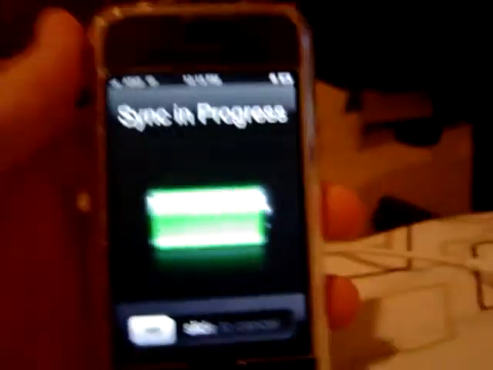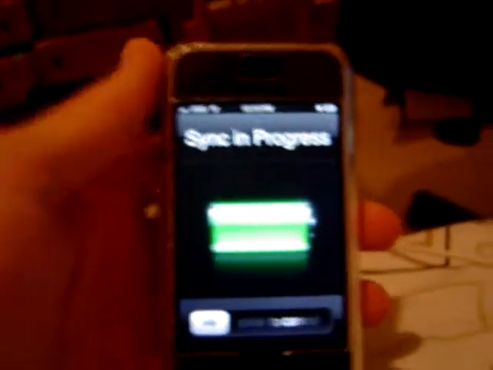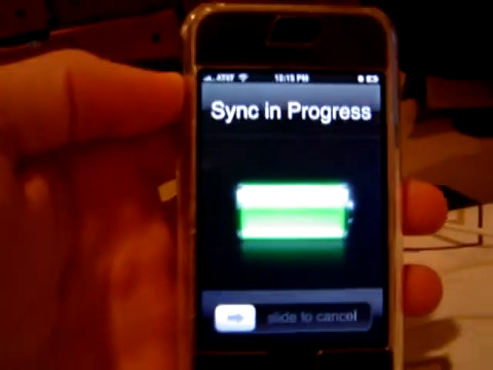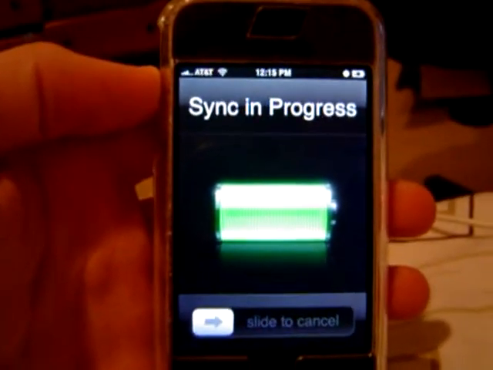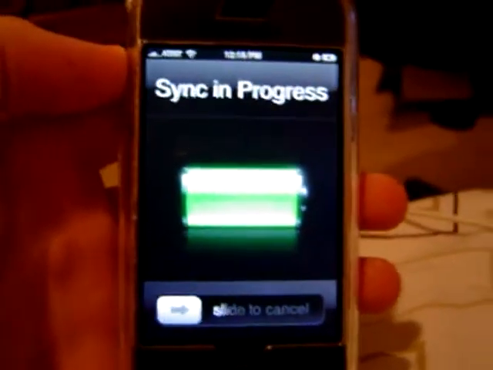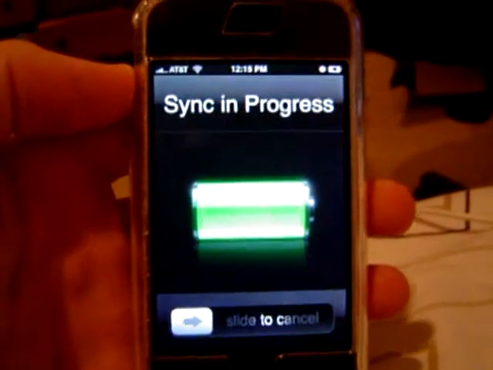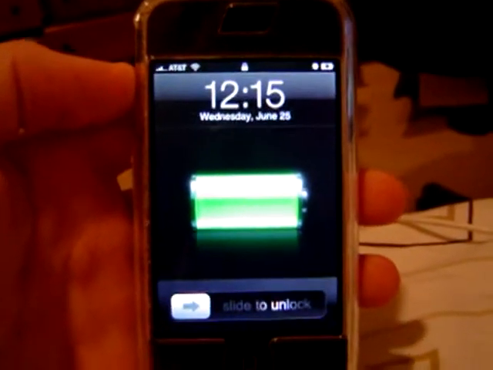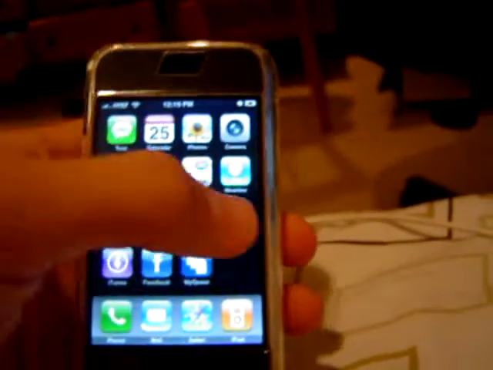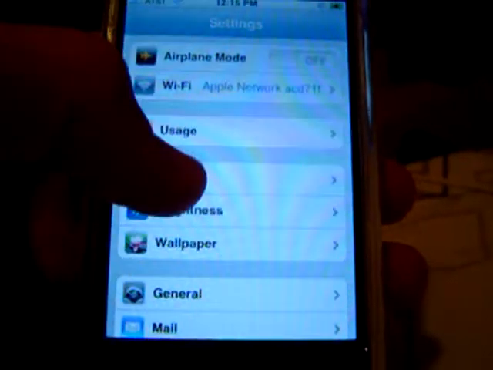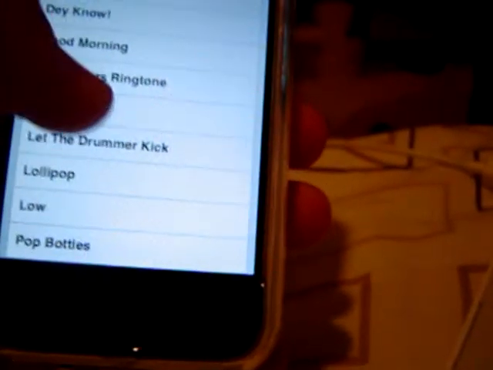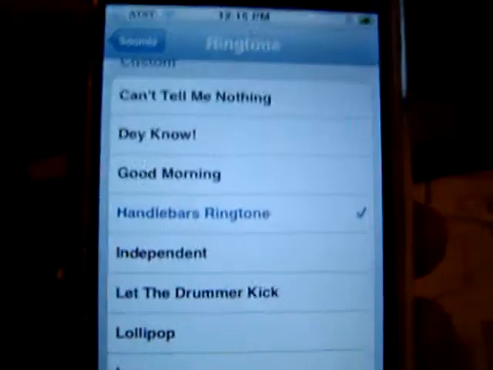It's syncing. Okay. Alright. Now you go to settings, sounds, ringtone, and there it is.